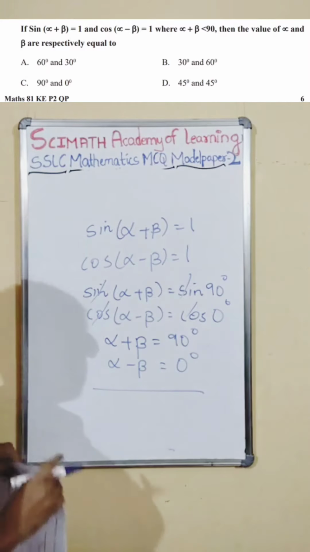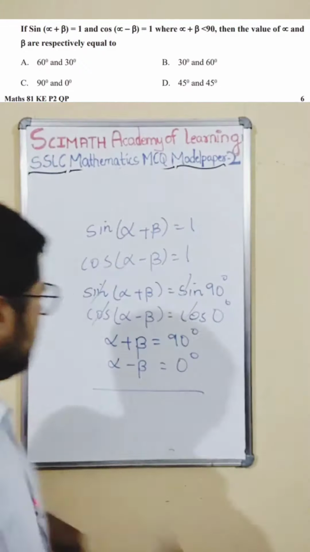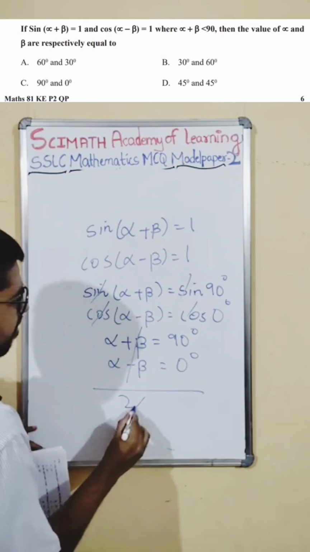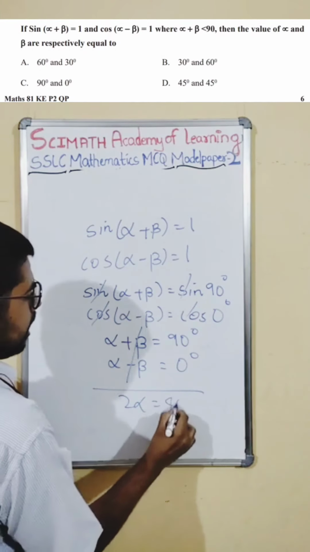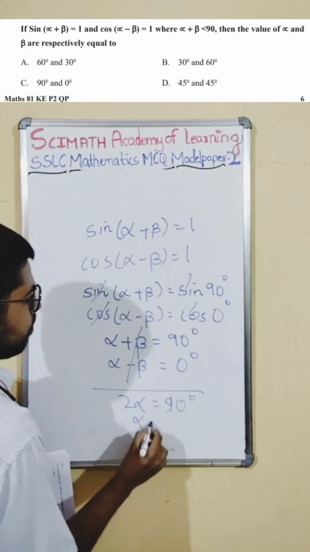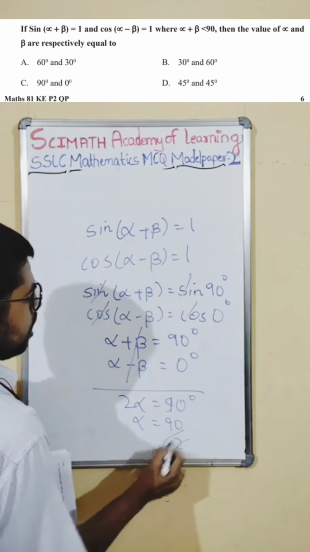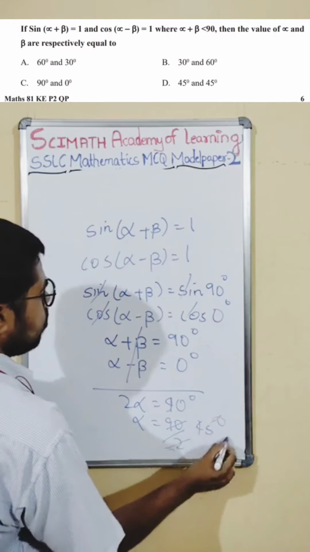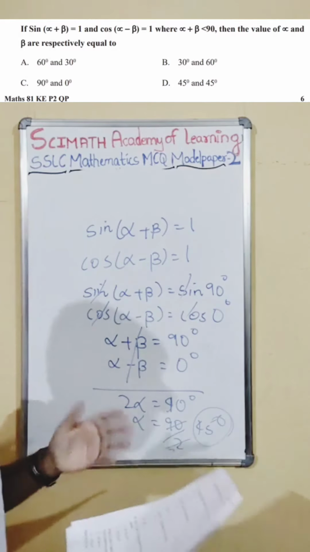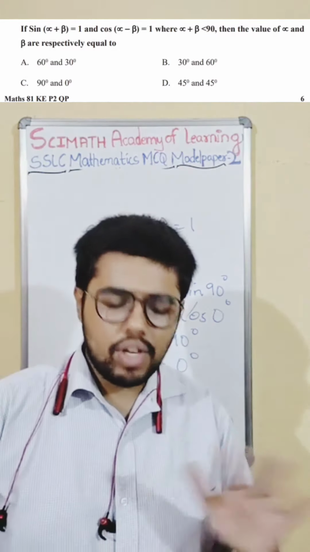So again, it is the elimination method. See, adding, 2 alpha is equal to 90 plus 0, that is 90 degree. Alpha is equal to 90 by 2, that is 45. So alpha is 45 degrees. No need to find beta, and don't waste time finding beta because we know the answer.